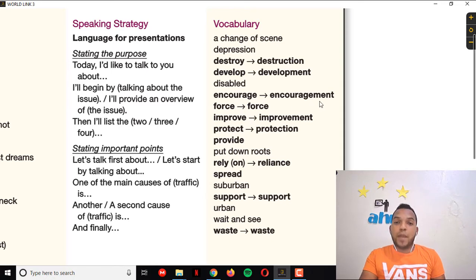Encourage or encouragement. Encouragement is the noun of this verb. Encourage is when you give the mood to another person to do something. I have to encourage you to work with the speaking, to call your partners, to practice, and all of that. So I need to encourage my students to speak in English. Force is like, if I could not encourage, I have to force them. I need to do something in order to make you speak in English.